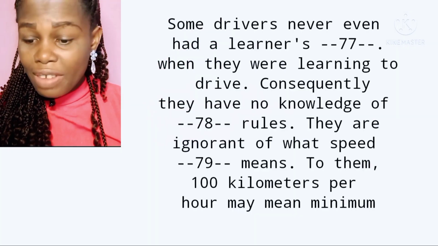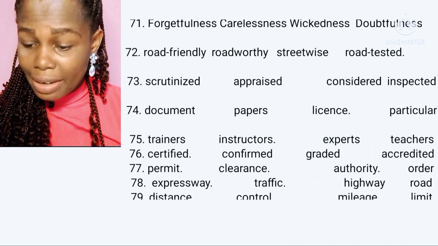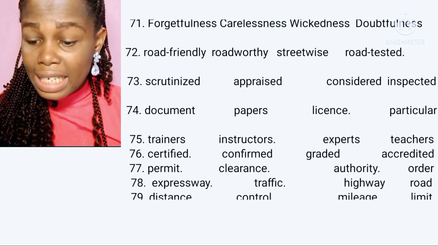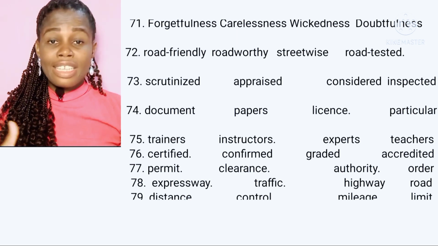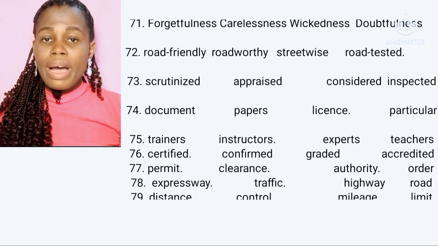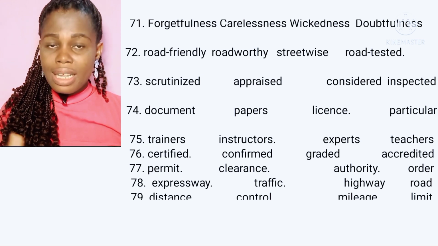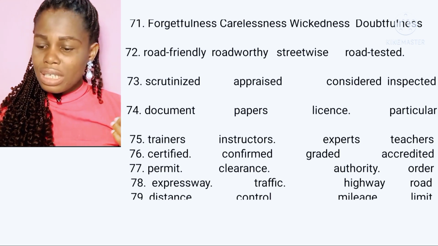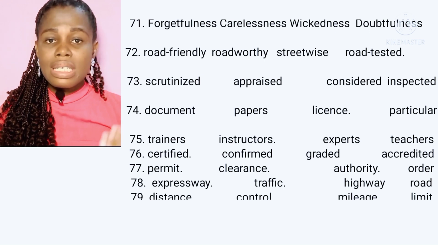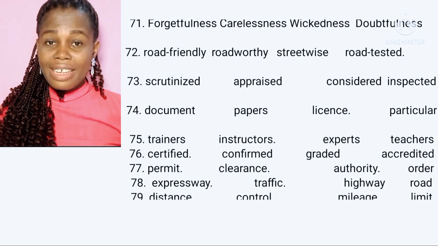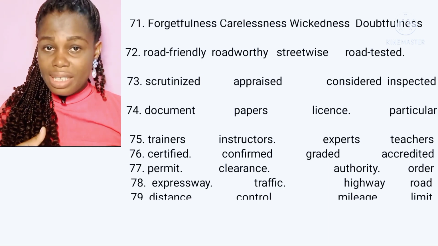Some drivers never even had a learner's dash when they were learning to drive. We have option A, permits; B, clearance; C, authority; and D, order. The correct answer is option A, permit. The legal authorization that is received by people who are intending to learn driving is called learner's permit, and not learner's clearance, learner's authority, or learner's order, but learner's permit. So, like I said, the correct answer is option A, learner's permit.